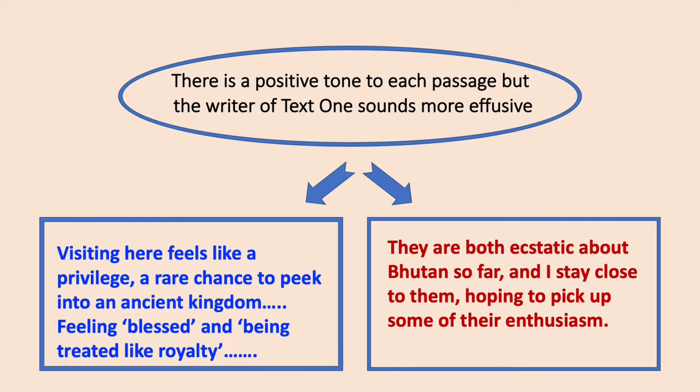Jamyang finds two other colleagues there and notices how ecstatic they are about Bhutan, and she is encouraged to pick up their enthusiasm. But Lisa's feelings are much more effusive, as she says it's a privilege or a rare chance to peek into this country, because she's being treated like royalty and she feels blessed to be there.